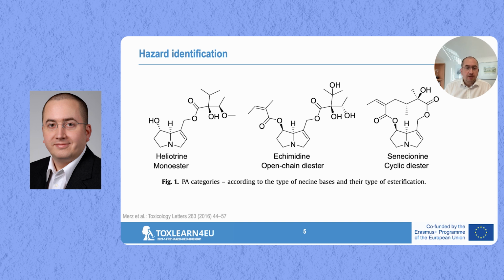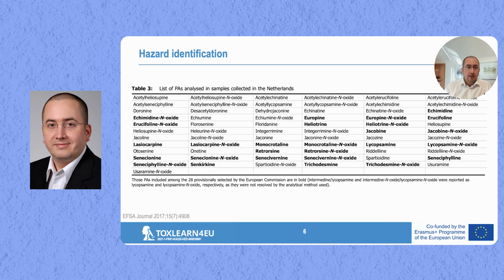Apart from these different categories, there is a huge number of single substances. So the PAs are really a large compound family. You see that here on this slide, this is only a selection. This is a list of PAs that were analyzed in the Netherlands, as you can see here, but this is actually also representative for the whole European Union. Data that is shown here is from the latest EFSA